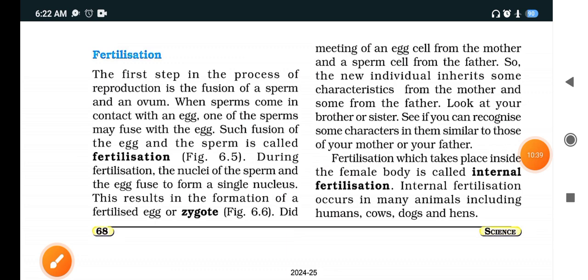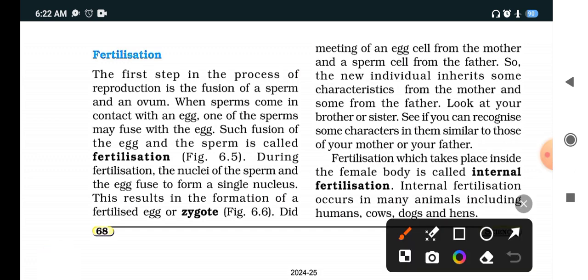We have now seen that when the fusion of male and female gametes takes place, it leads to fertilization. It is known as sexual reproduction. Now what will happen in the first step? The process of reproduction begins with the fusion of sperm and the ovum. The first step is the fusion of male and female reproductive gametes.